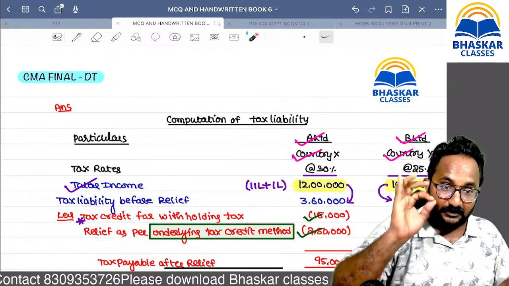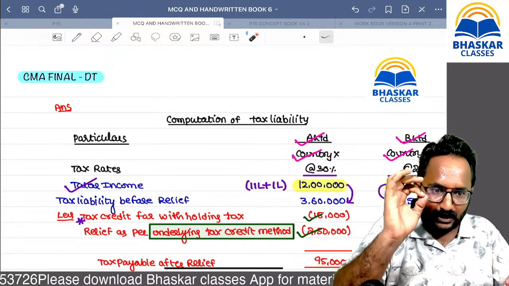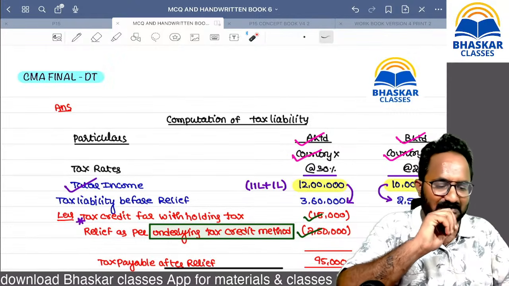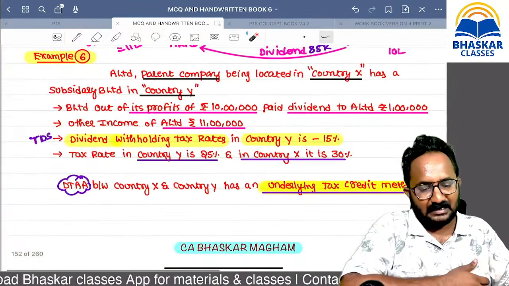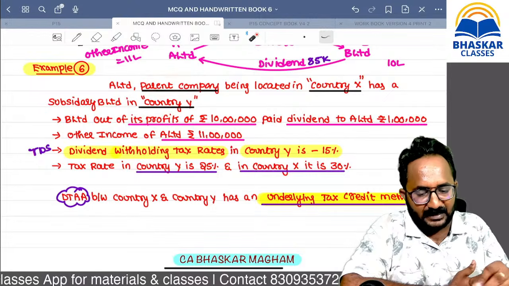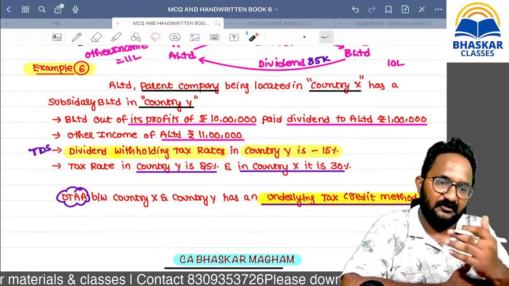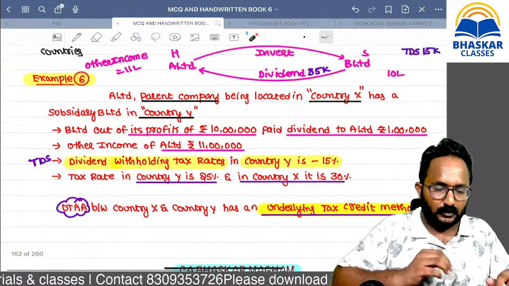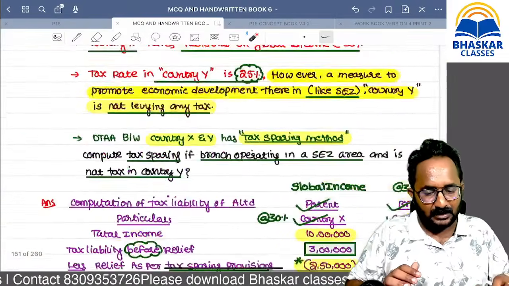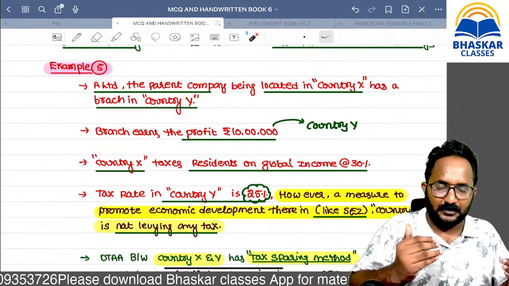Now, I will tell you these methods again for 5 minutes. Sir, why are we not considering the global income for country X? How can we consider that? Because if that is a branch we can consider, but here these are two different persons, companies. It is a company, both companies are different persons. How can we consider? In the earlier example, that was the under tax pairing method, it is a branch. So that's why it is one person only, head office and branch. That's why you can consider that.